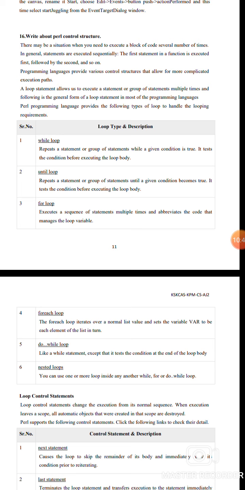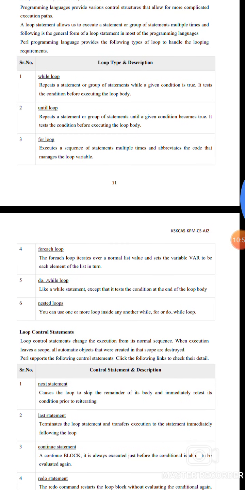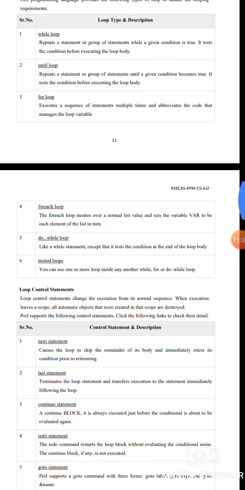The programming languages provide various control structures for more complicated execution paths. The loop statement allows us to execute a statement or a group of statements multiple times. The general form of the loop statement in programming languages. The Perl programming language handles the following loop types.